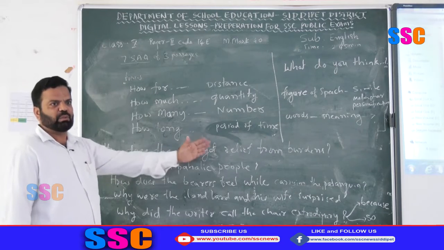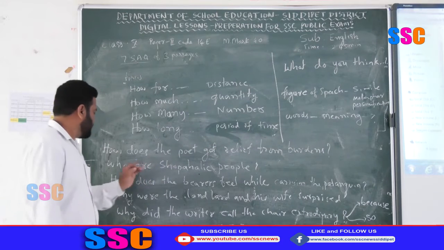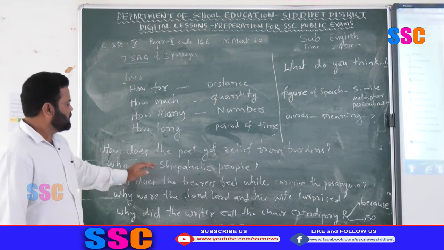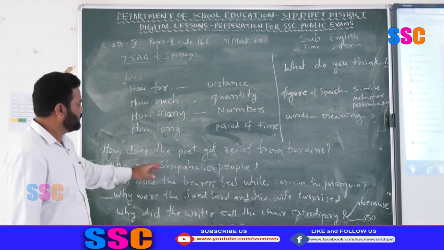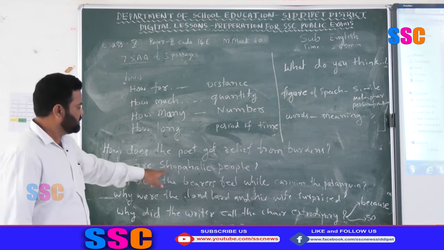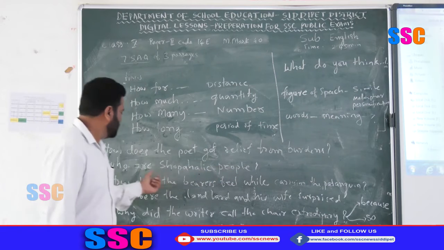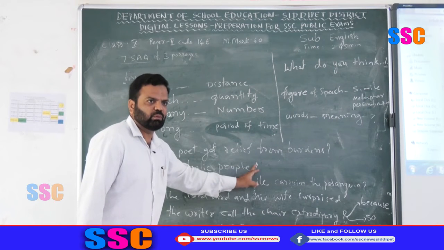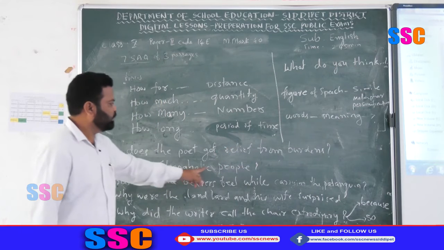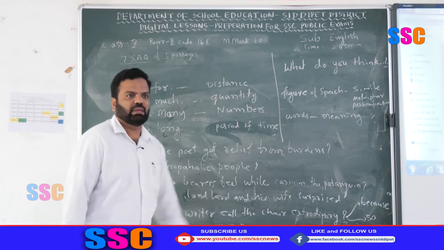Get the answer from the passage and write there. Who are Sophic people? Here also the same. Remove these two words, write the helping verb here by removing the question word: Sophic people are dash, like that.